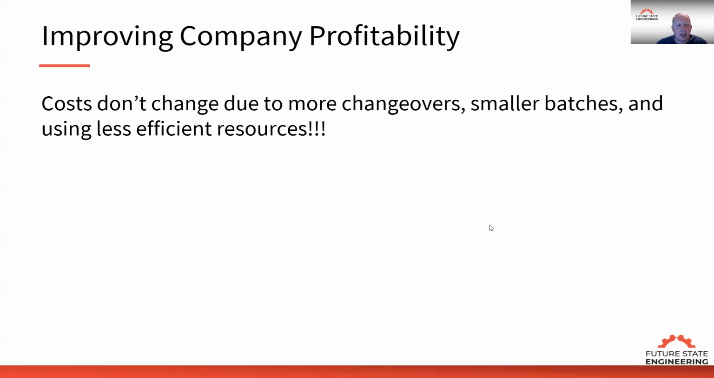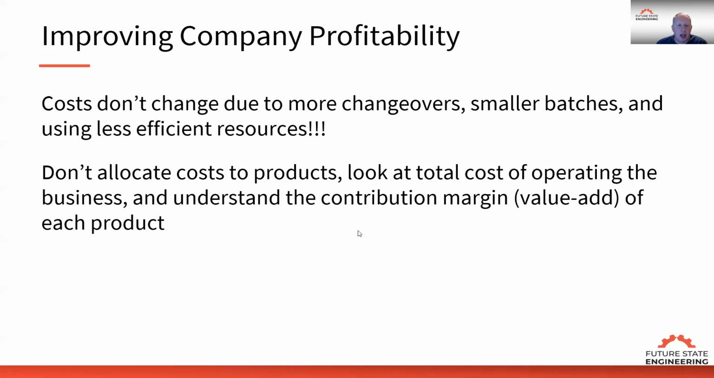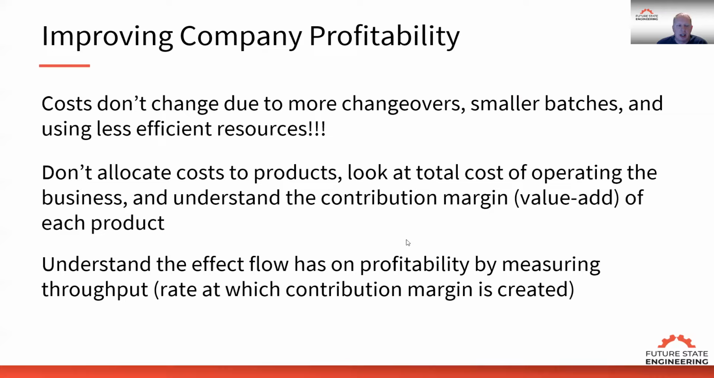If we look at this, one thing we need to understand is costs don't change due to more changeover, smaller batches, and using less efficient resources. Don't allocate cost to products. Look at the total cost of operating the business and understand the contribution margin, or what we call value added, of each product. Then understand the effect flow has on profitability by measuring the throughput, which is the rate we generate contribution margin or value added, moving that through the constraint operation.